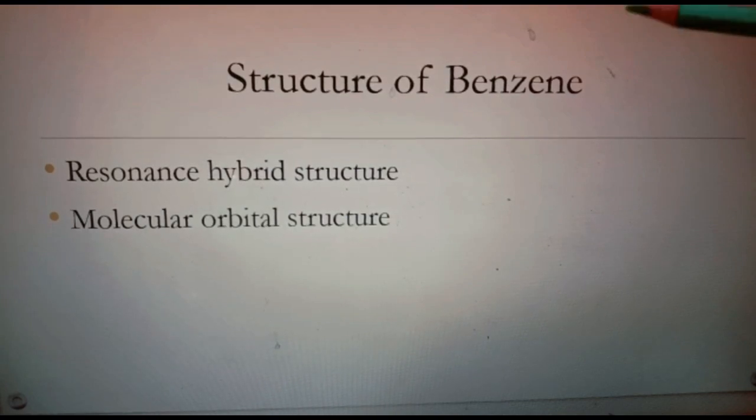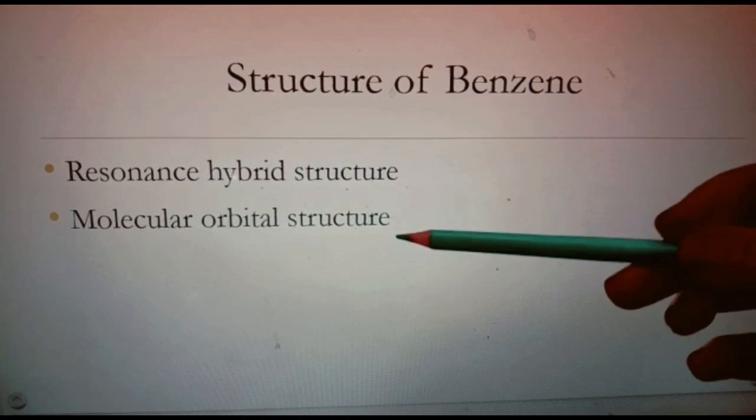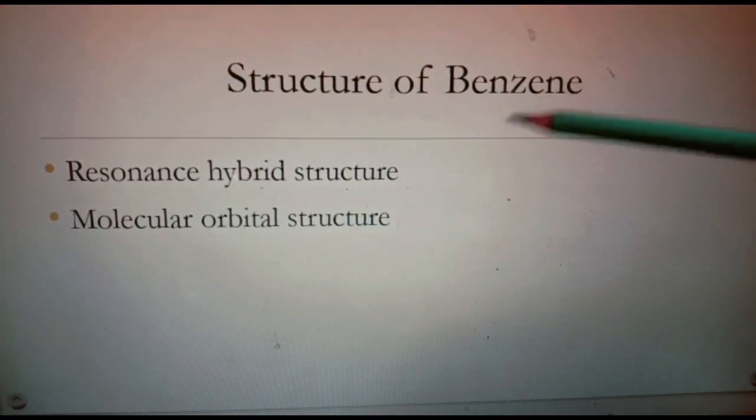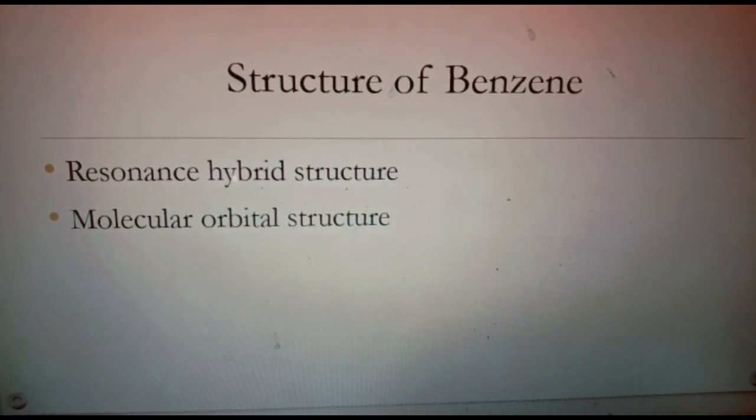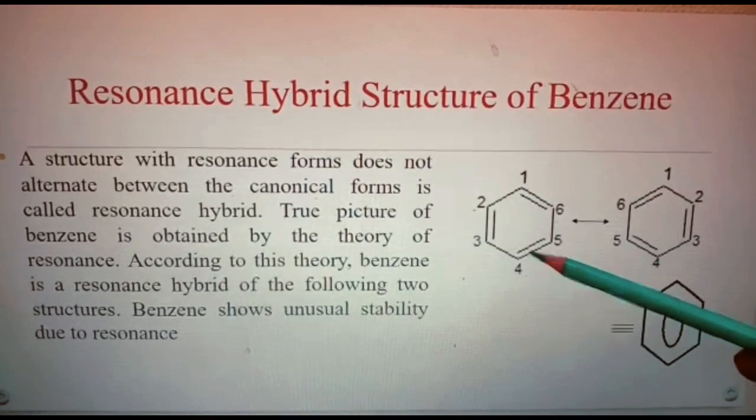Now we are going to learn the structure of benzene using resonance theory and molecular orbital theory. So first one is resonance hybrid structure and the other one is molecular orbital structure. We know this is the structure of benzene. This is a Kekulé structure.